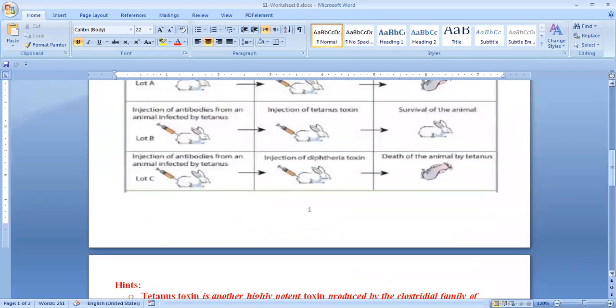So after the injection of antibodies from an animal infected by tetanus, and the injection of the rabbit by tetanus, the animal survived. This indicates that the antibodies protect the animal from tetanus. While after the injection of an animal infected by tetanus with antibodies, injection of diphtheria toxin causes death, meaning that these antibodies did not protect the animal from diphtheria.